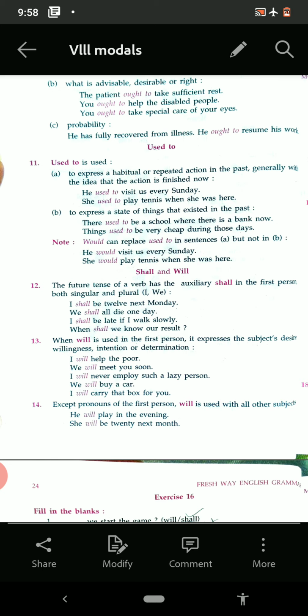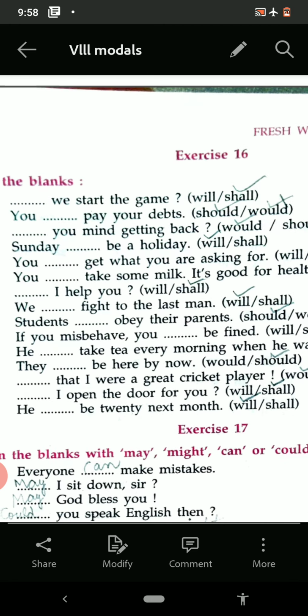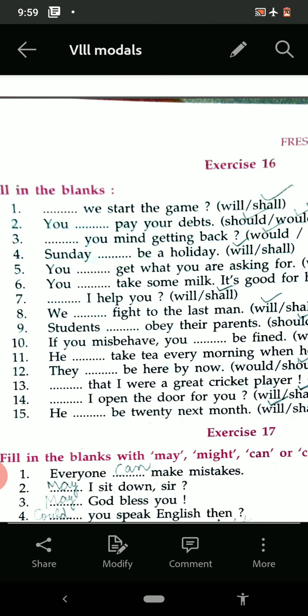Now see the exercise. I have solved the exercise for you. You can see and you can fill in your book also. See the first one. Shall we start the game? You should pay your debt. Would you mind getting back? Sunday will be a holiday. You shall get what you are asking for.